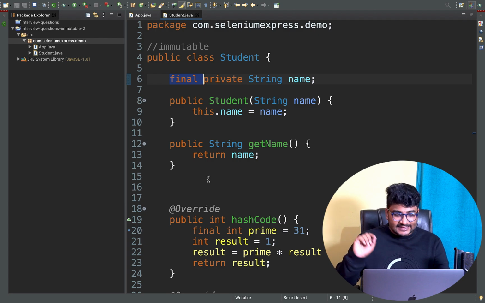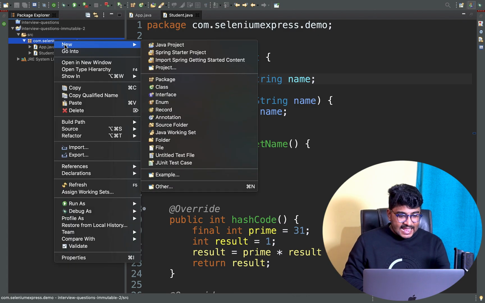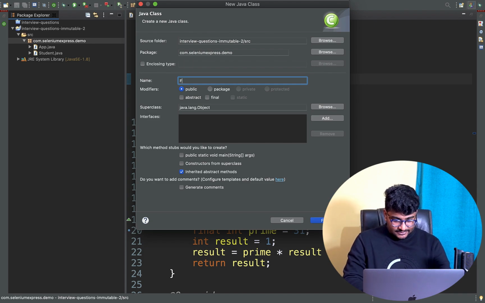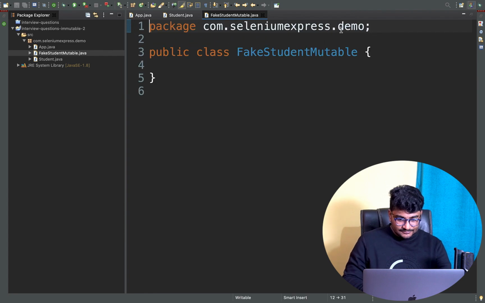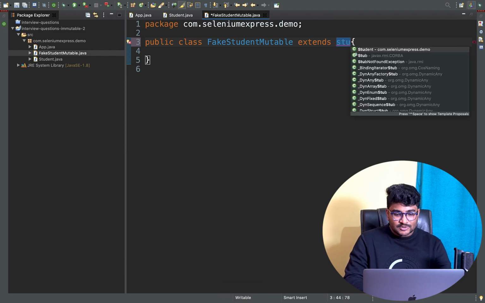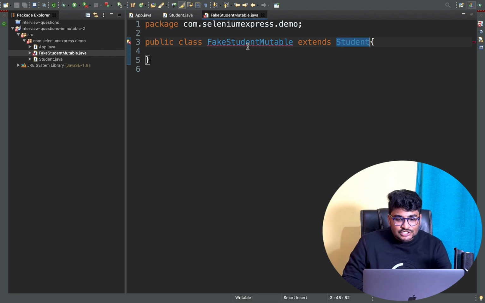Rest of the things we have taken care of, right? So if I create another class, which is going to be a mutable class, let me say fetch student mutable. This is a mutable class. This data can be changed, right? I'm creating another class here, and I'll extend this class to the student class, which is the immutable class. So right now your fake student mutable extends the student class.